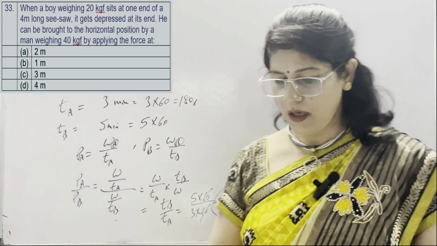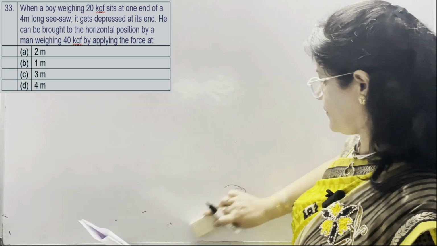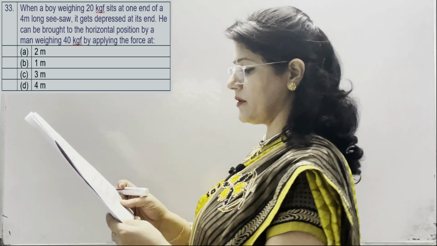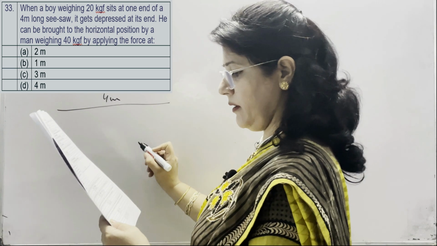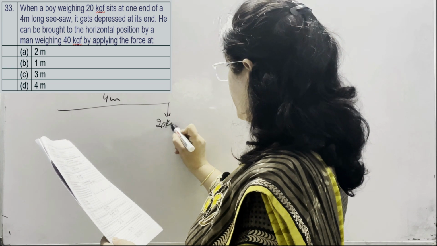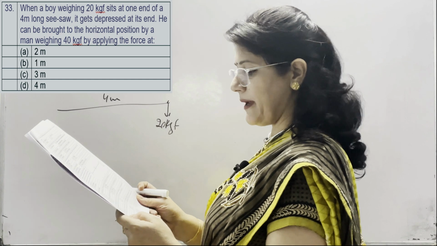In question number 33, a boy weighing 20 kgf sits at one end of a 4-meter long seesaw. The length of the seesaw is 4 meter. A boy weighing 20 kgf at one end gets it depressed at this end.